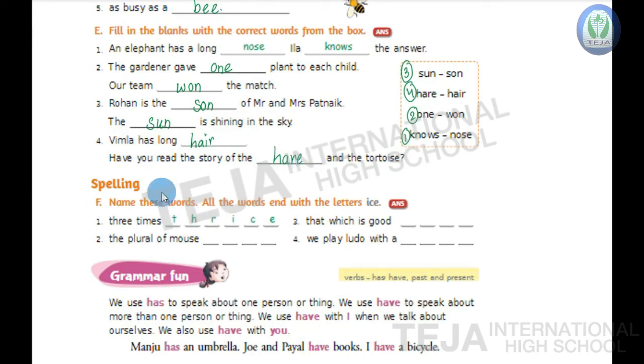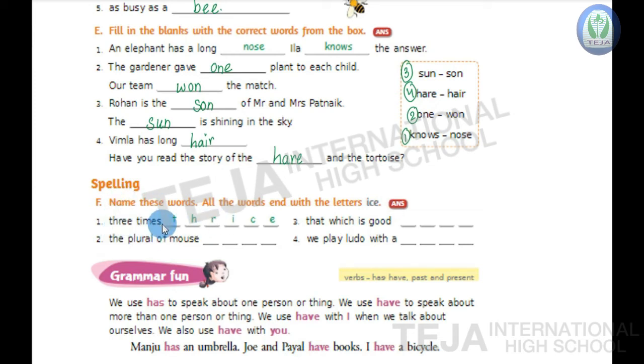Okay. Now next, spelling. In spelling, bit F, children. Name these words. All the words end with the letters I-C-E. So look at the first one, children. Three times.